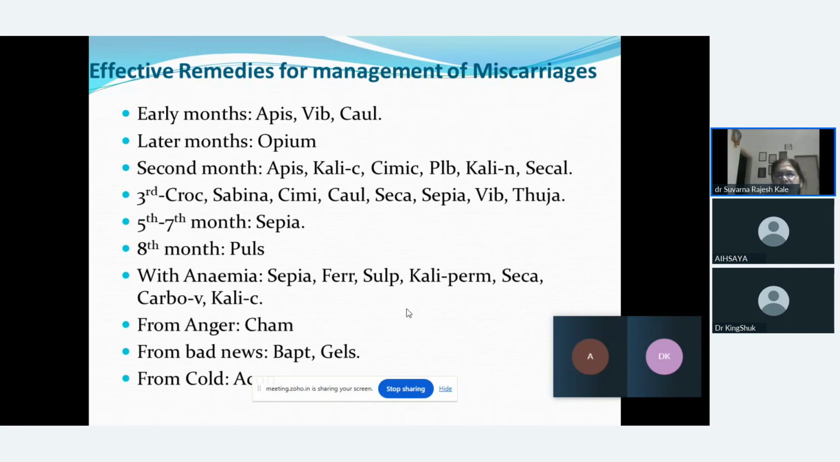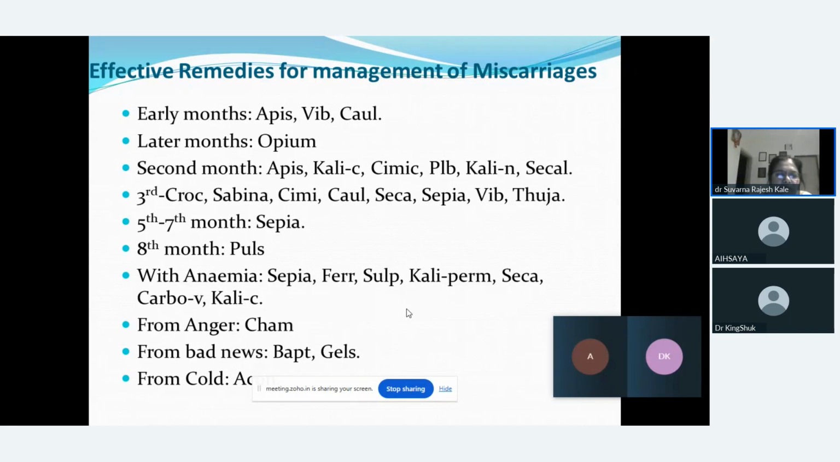Now here are some of the rubrics and effective remedies which can be used in cases of abortion. For example, if the abortion occurs in the early month, Apis, Viburnum or Caulophyllum can be used. If it is in the later month, Opium can help. For second month abortion, Apis, Kali carb, Cimicifuga, Plumbum and Pichia will be helpful. If the abortion is in the third month, Crocus, Sabina, Cimicifuga and Caulophyllum are the remedies which can be used.